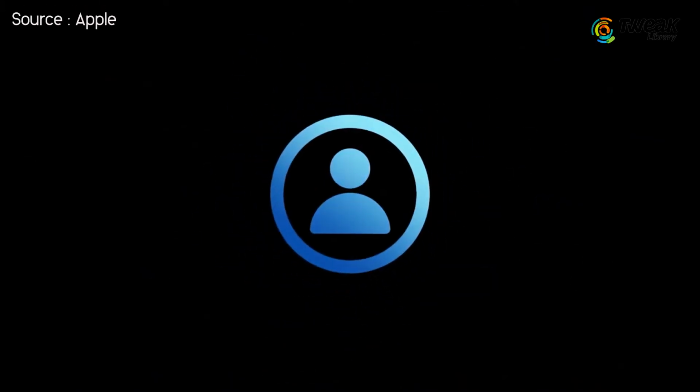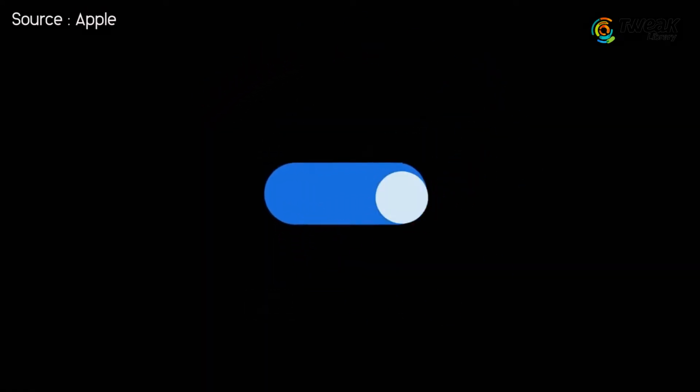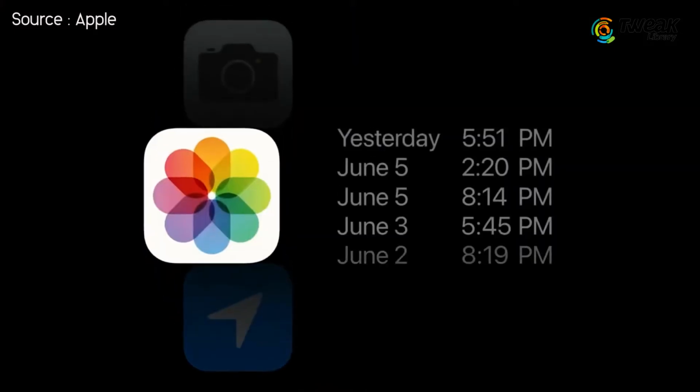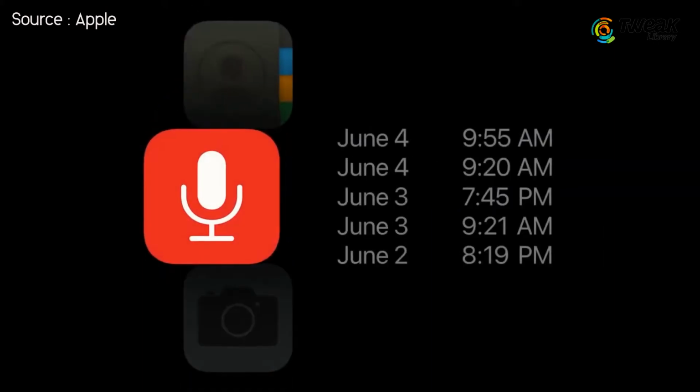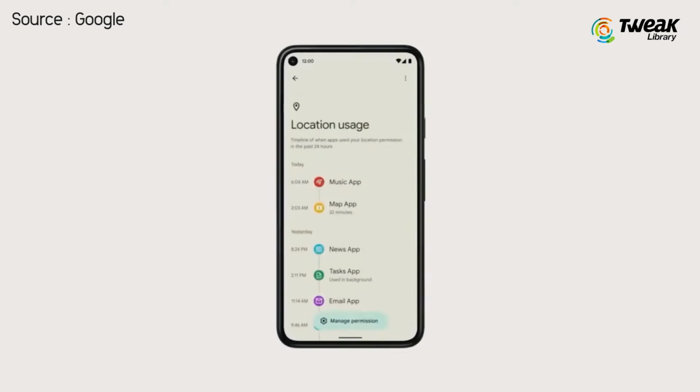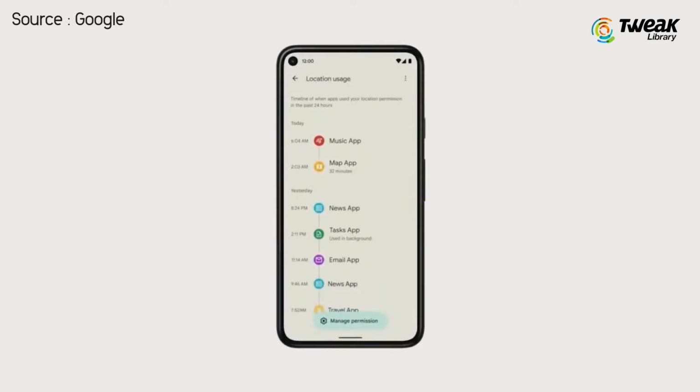Privacy. For the first time, Android 12 and iOS 15 are equal in terms of privacy features. To perform a privacy checkup, control app permissions, and reset privacy preferences, Google has introduced a privacy dashboard with Android 12. On the other hand, iOS 15 privacy features not only offer control over what apps they see, but they can also hide email ID while signing up for apps, limit receiving emails from developers, and even remove trackers from their mail.